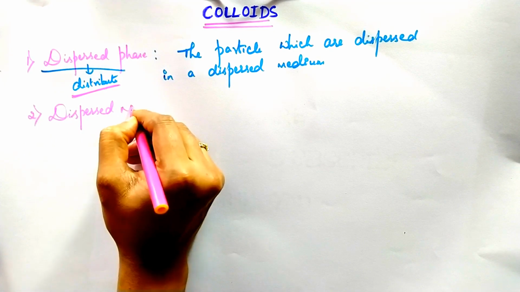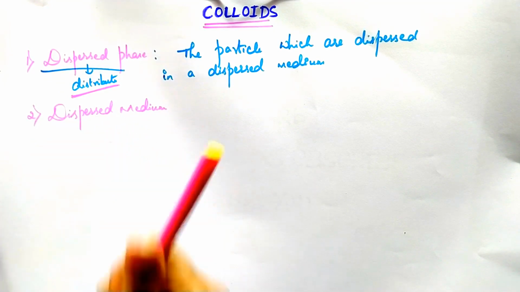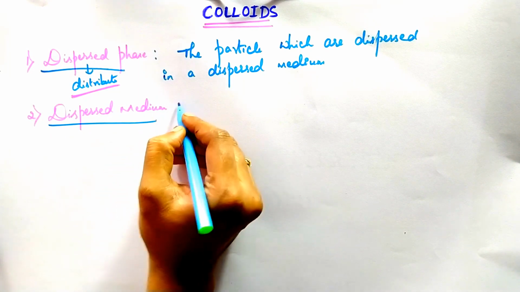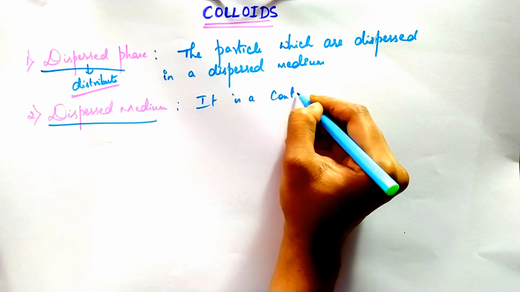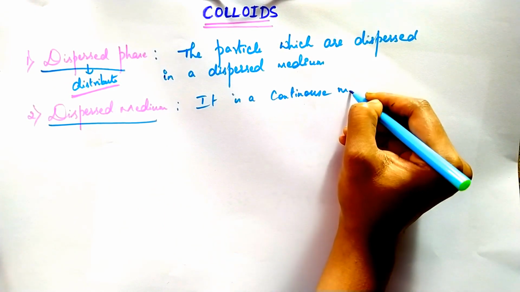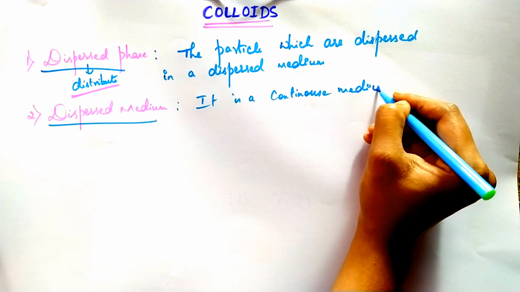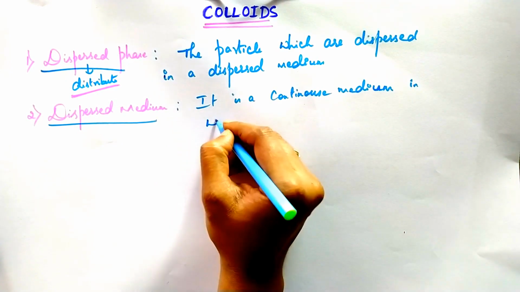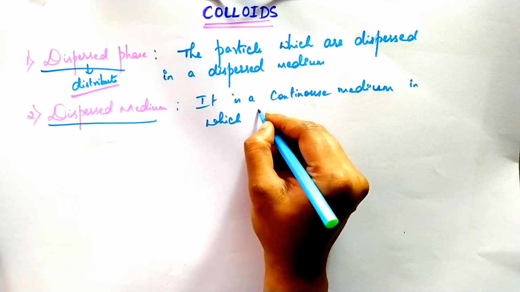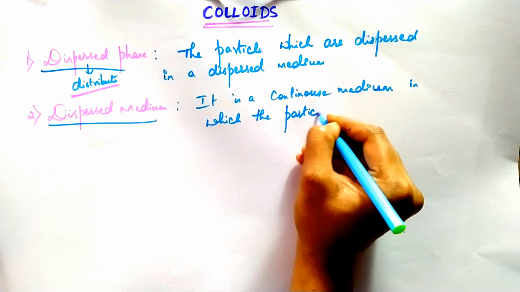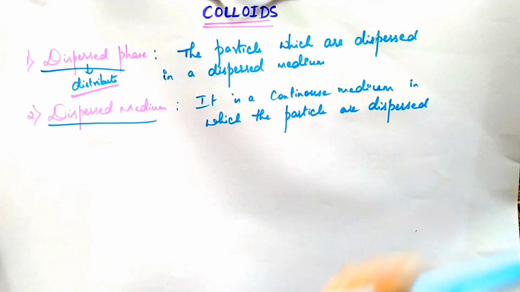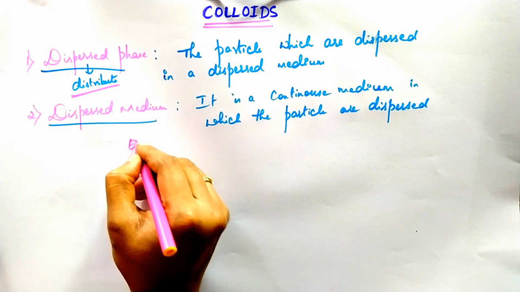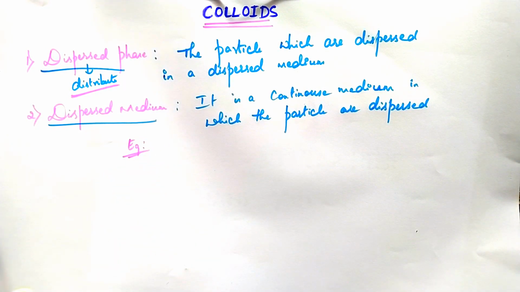Dispersed medium means it is a continuous medium in which the particles are dispersed.